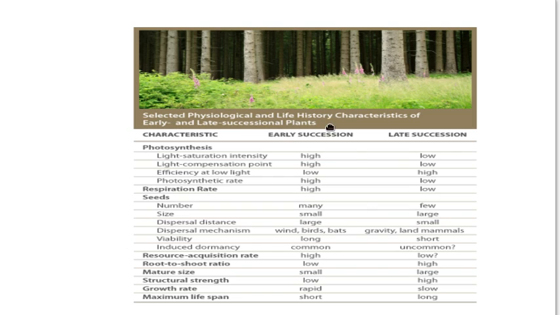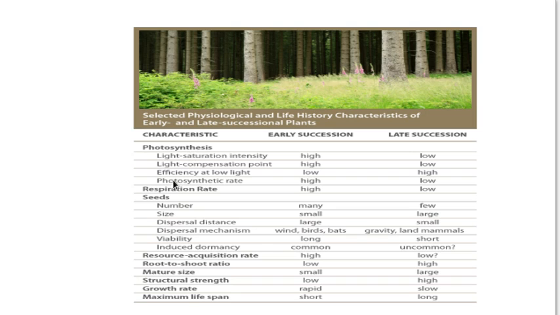So these are the different characters. You can see which characters the plants have in the early succession stages, and you'll find that they are different from the late succession stages. Early succession means young plants, late succession means matured, old trees. Let's take some of the characters here. Let's talk of the respiration rate. Respiration rate will be high in the early succession stages, but low in the late succession stages.